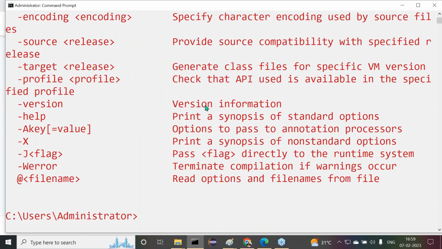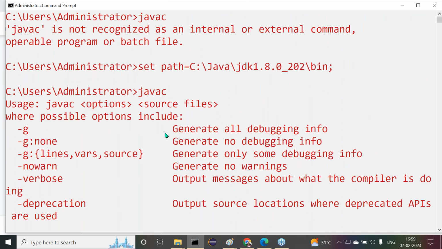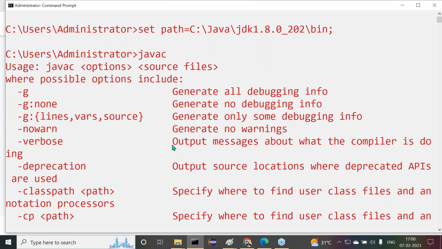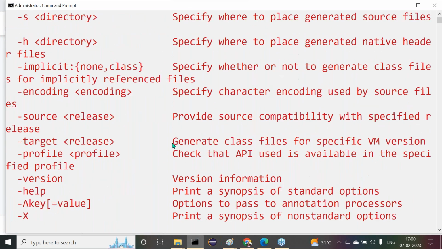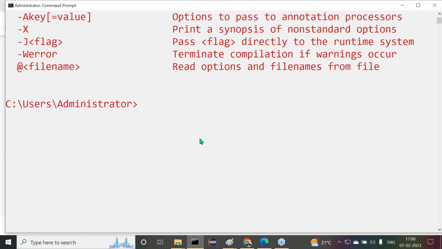Now what are we getting there? All these options here we are getting. Observe carefully what I'm telling you. These many options here we are getting. It means that javac is recognized. Or else I want to see which version of Java we set here.